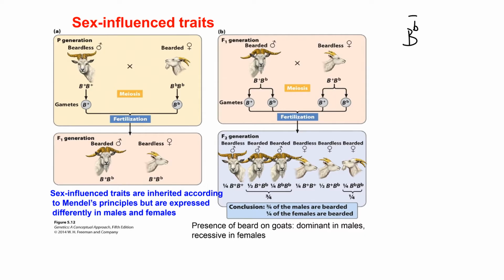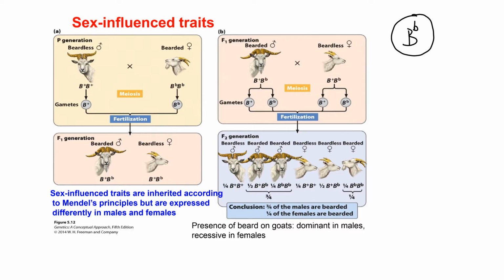However, it is the behavior of this allele which is different in males and females. It acts as a dominant allele in males, but recessive in females.